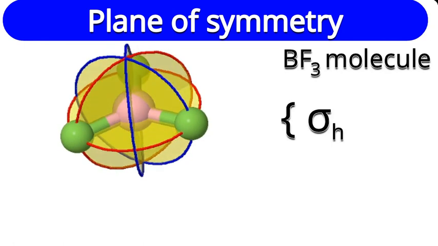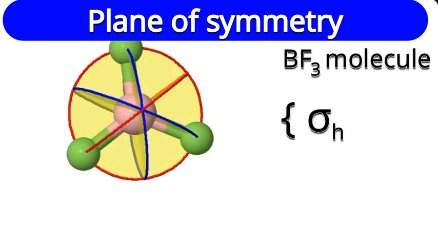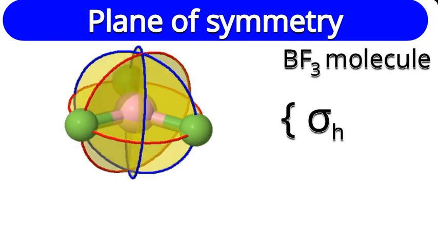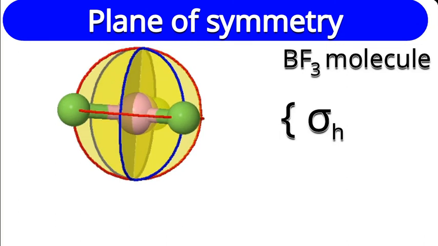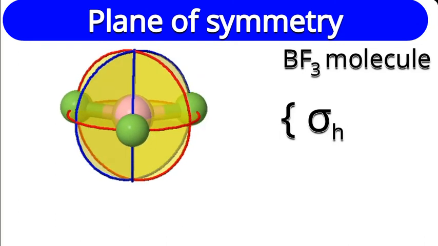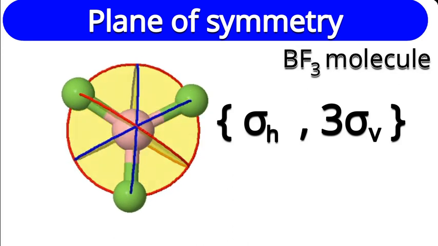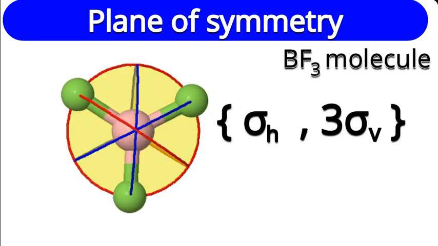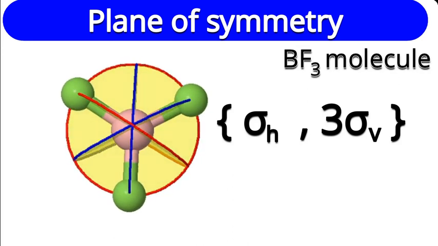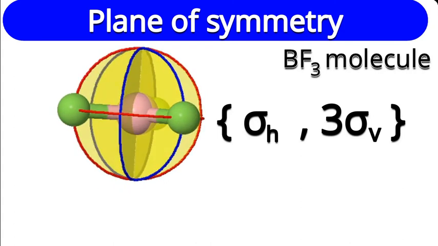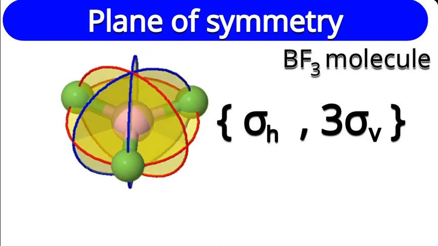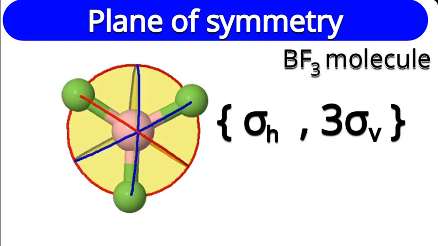Yes. Are they bisecting the angle between adjacent and nearby C2 axis? No, they are along C2 axis. So what will be the name for those three planes which are perpendicular to the molecular plane? Right, those are vertical planes. So in conclusion, in BF3 molecule, there is one horizontal plane and three vertical planes.